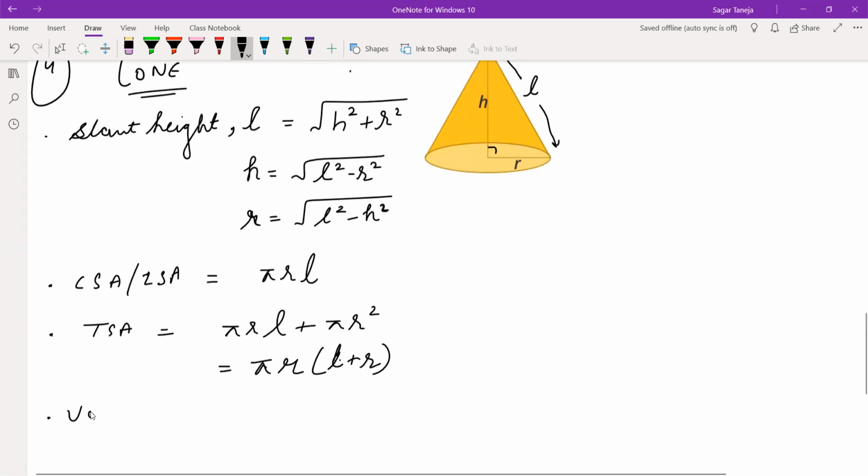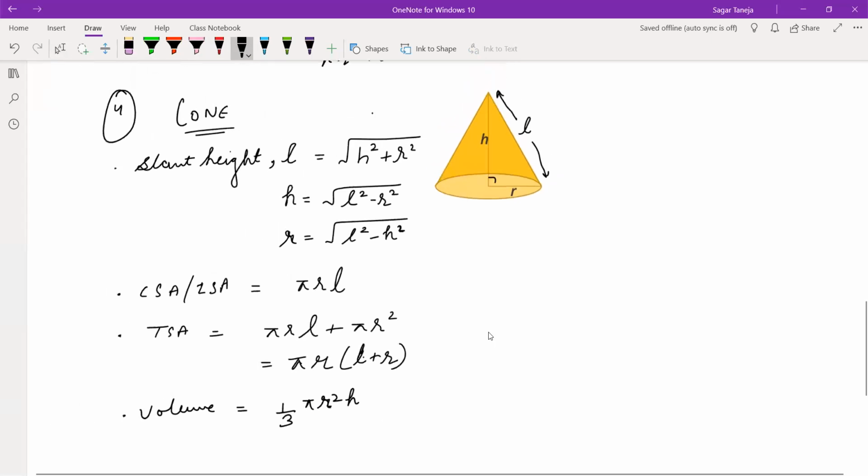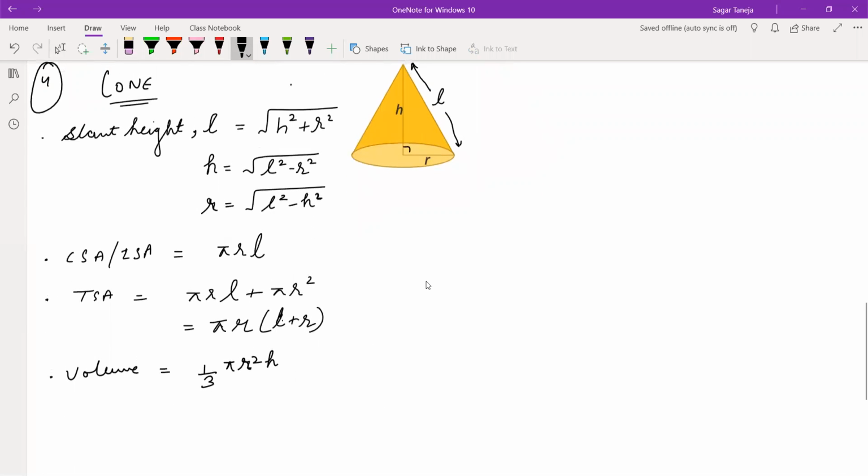Then the last, volume. You can learn it like this: this is 1/3 of the volume of the cylinder, and the volume of the cylinder is pi r square h. So the volume is 1/3 pi r square h. So these are the formulas for cone.